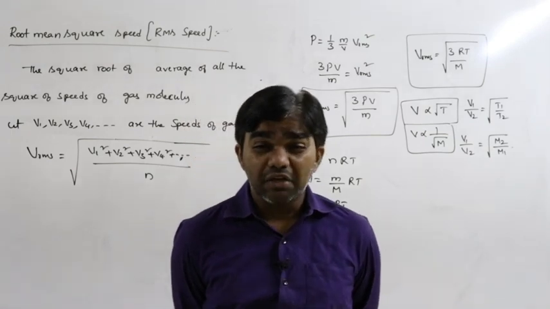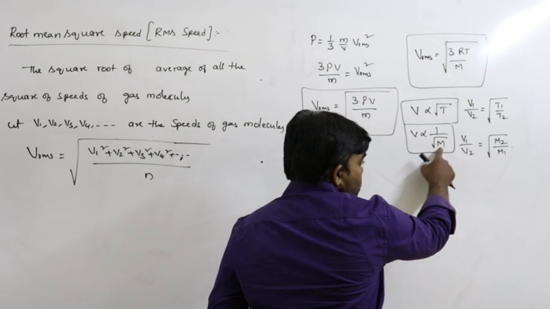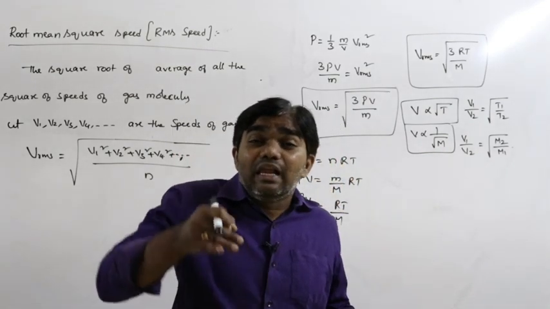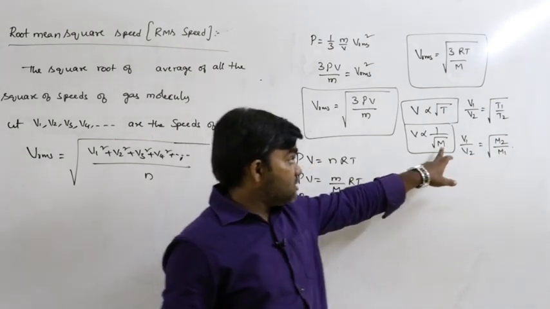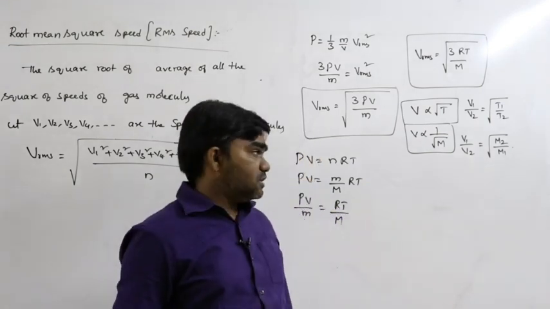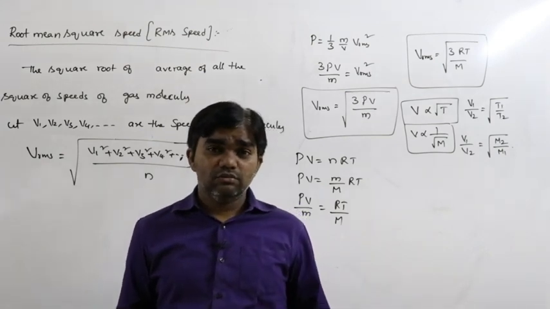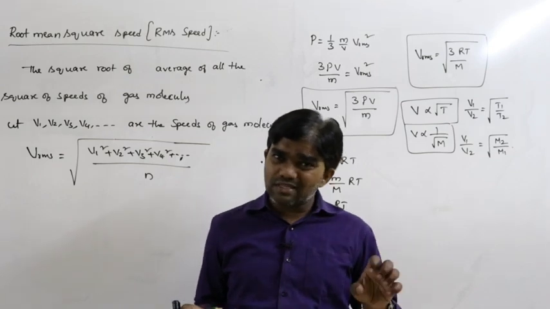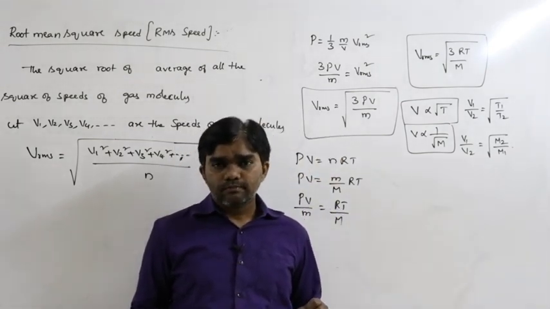If the molecular weight of the gas is more, RMS speed is less because V is inversely proportional to square root of molecular weight. Heavier gases have less RMS velocity, lighter gases have more RMS velocity. So hydrogen's RMS velocity is more, and for nitrogen, whose molecular weight is more, RMS velocity is less when compared to that.